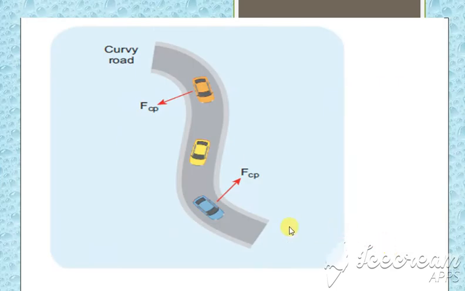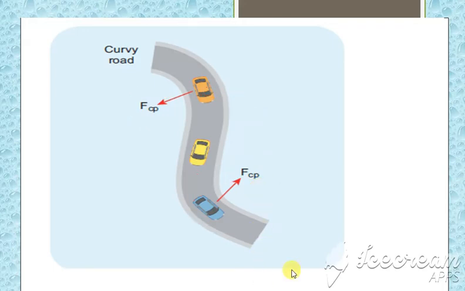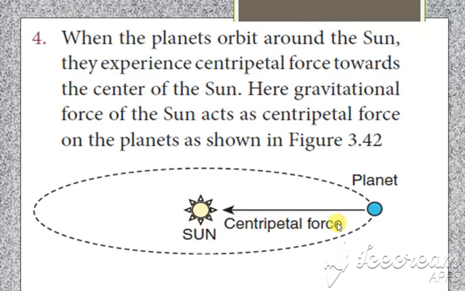So this is a particle moving in a circular path. On a circular road, when the particle is moving towards the left, there is a centripetal force towards the right. In the same way, when the particle is moving towards the right, there is a centripetal force towards the left. So on whichever side the particle moves, the centripetal force is on the opposite side. So the centripetal force always acts in the opposite direction. Clear?